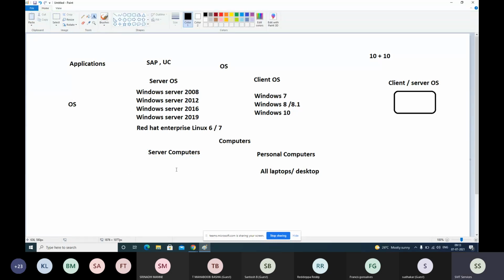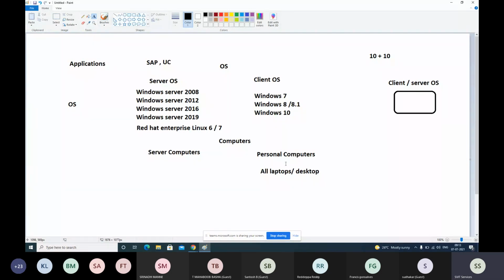Now, we understood about the two types of operating systems available in the market. Computers are also two types: personal computers and server computers. All laptops and desktops, any model, any brand, come under personal computers. Then there are server computers, which are specially made.